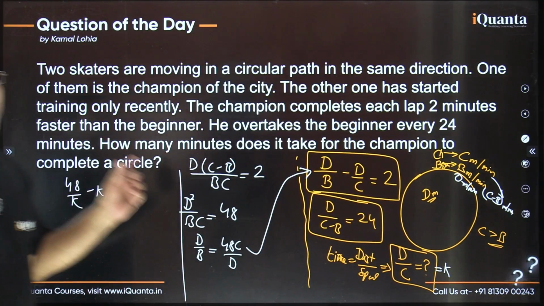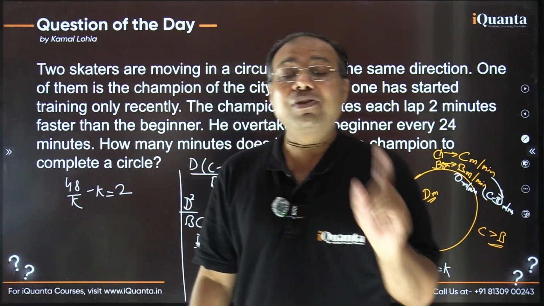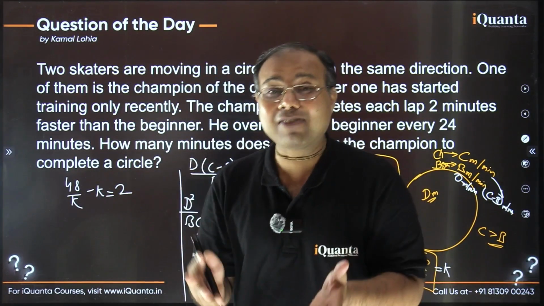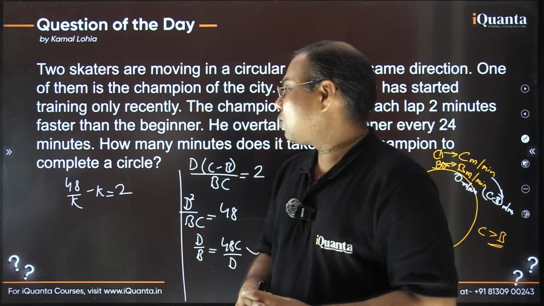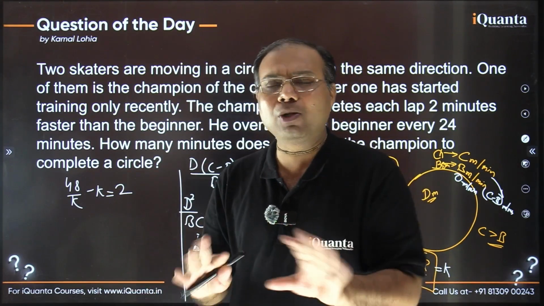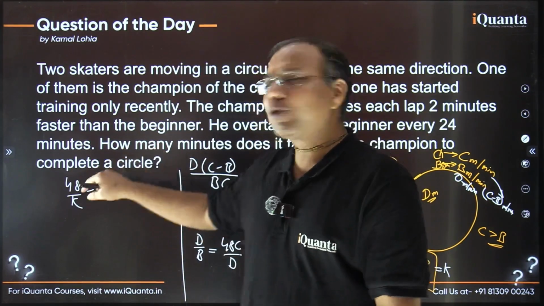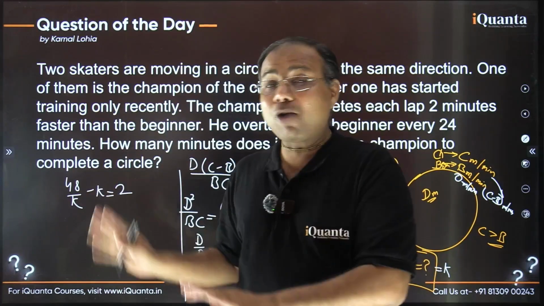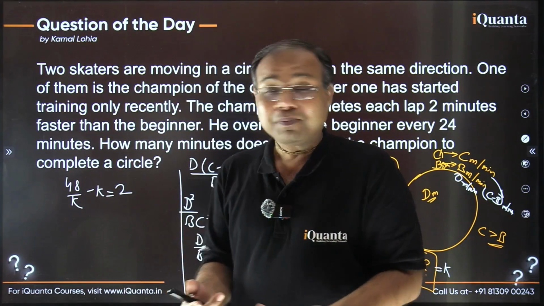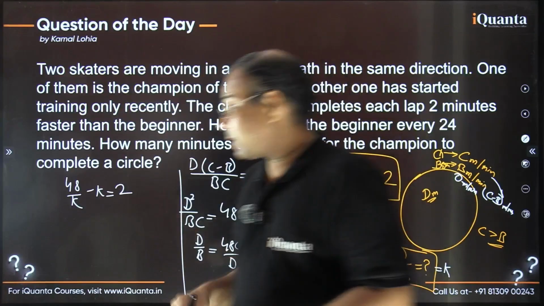If I had options, listen very carefully. If in the question we had been given options, then at this point there is no need to solve it further. We could have just used the options and seen what verifies. But right now we don't have any options, so we need to solve it further. And this is going to be a quadratic.